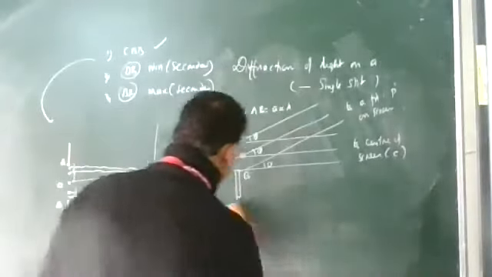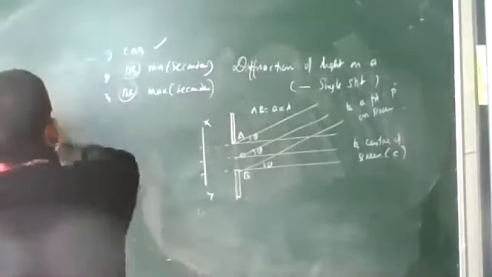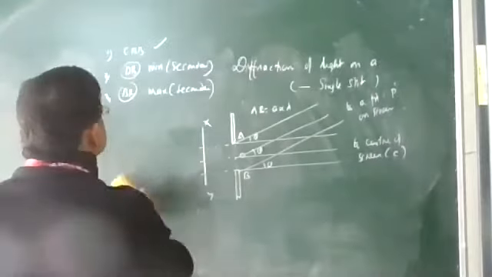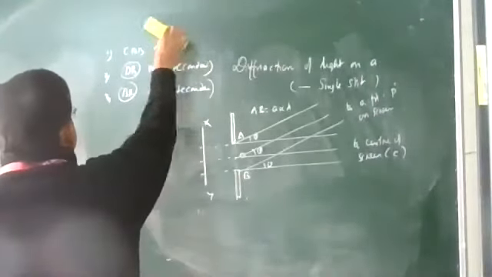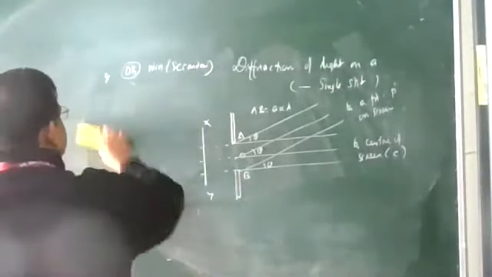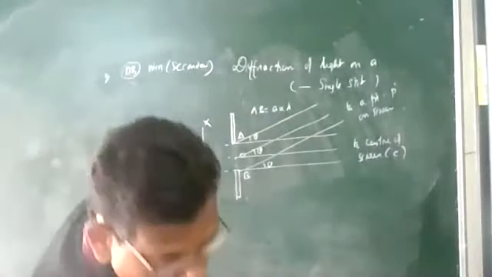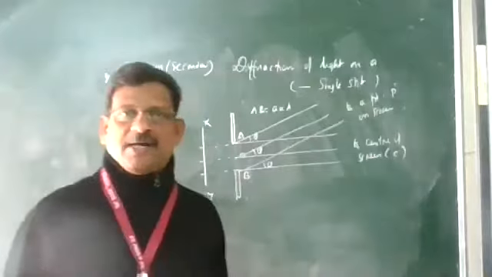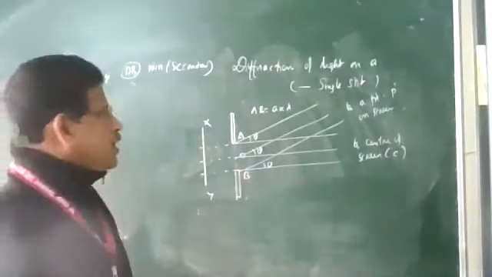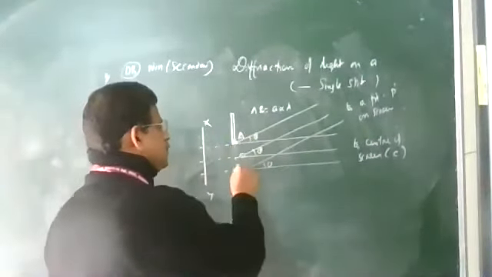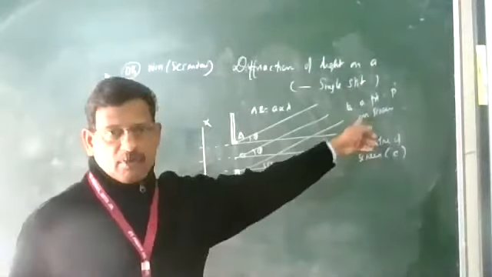So we are going to the diffraction of light on a single slit. Now the dark band, which is called minimum, secondary minimum. First we find out what the path difference is. It is a simple point: one wavelet from A, another wavelet from B is going to the point P on the screen.